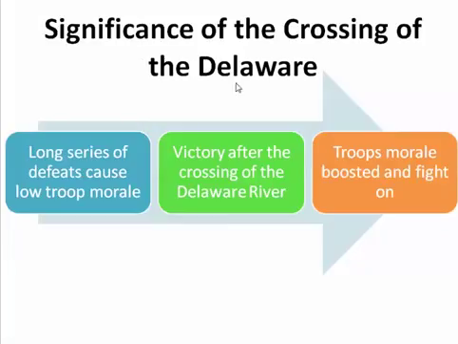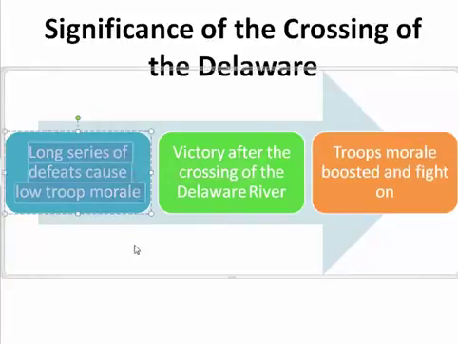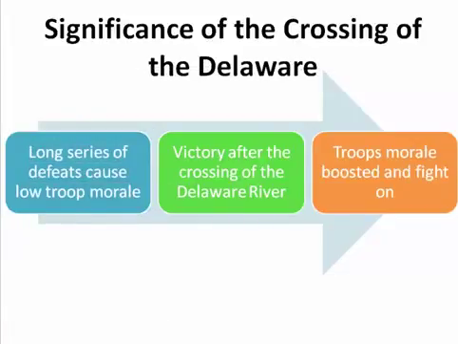The biggest significance of the crossing of the Delaware is that before it, there was a long series of defeats, the US losing battle after battle after battle, meaning George Washington's troops, which caused their morale to dip further and further down. A lot of desertions, a lot of people not re-enlisting, and that's going to cause a problem for American victory in the war itself if that keeps happening.